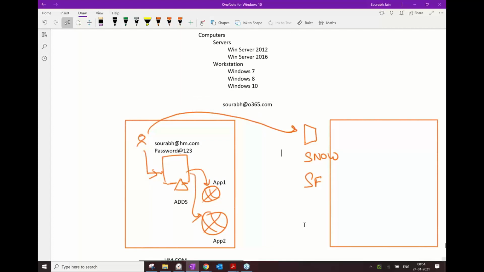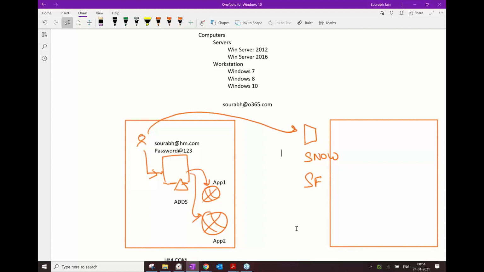And if there are, say, 10 applications, I'll be remembering 10 of them, because these applications are cloud-based. These applications are not running in my organization. My organization can only authenticate on my application. My organization cannot authenticate me on someone else's application, let's say, which is running in Microsoft's data center. So for Microsoft's data center, Microsoft would authenticate you.